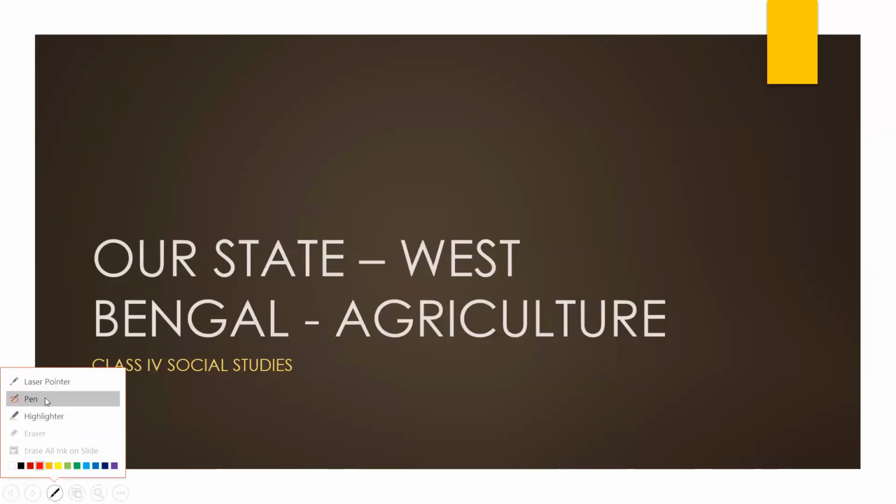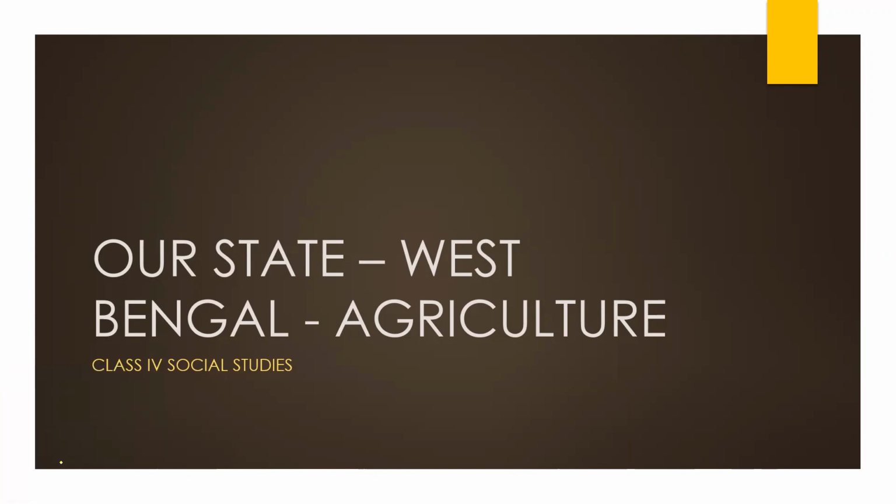Today we are going to start a new chapter of social studies, that is West Bengal agriculture. In the previous class we have already learnt about West Bengal climate and vegetation, and also West Bengal physical features. So this is the last chapter on our state West Bengal, that is agriculture. And this is the most important part.